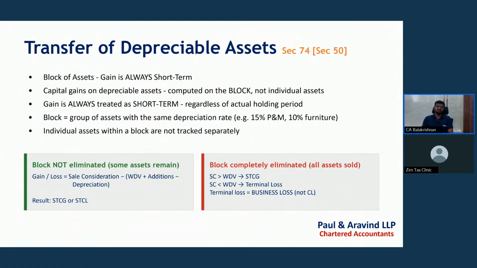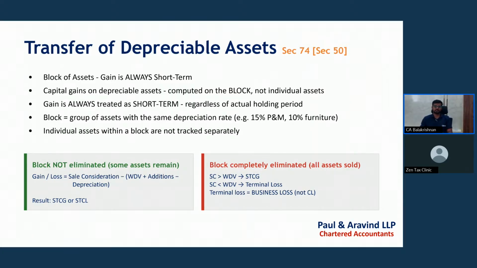So the next one is depreciable assets, because depreciation is covered in the business or profession category. Transfer of a depreciable asset will be covered in the capital gains head, for which depreciation is generally charged on the block of asset concept only, as per Income Tax Act 2025 as well as Income Tax Act 1961.